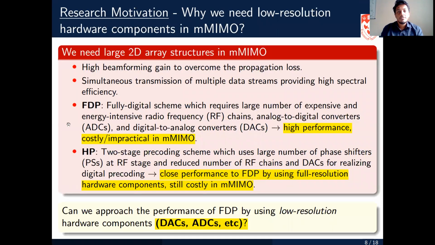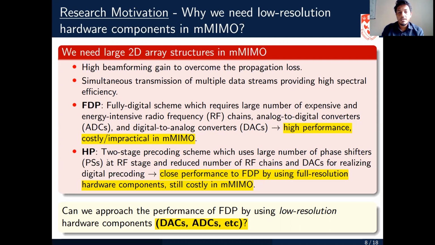Another research motivation for this work is, why do we need low resolution hardware components? We saw that the fully digital precoding can provide good performance, but it requires a large number of RF chains, and it is impractical in massive MIMO because of the cost and power consumption issues.